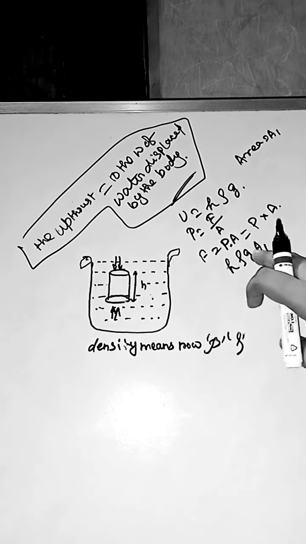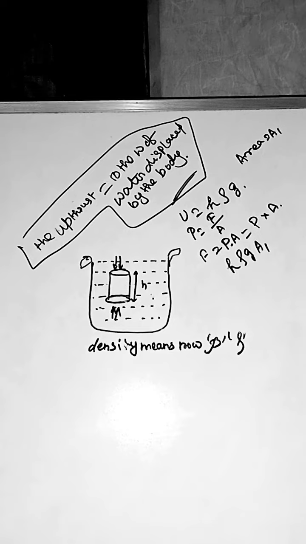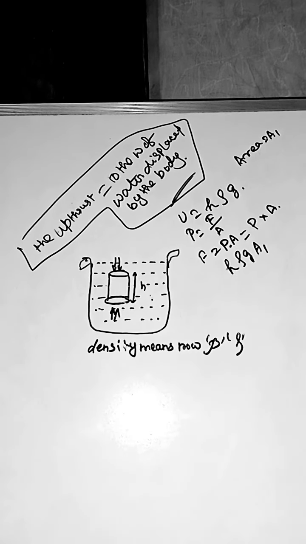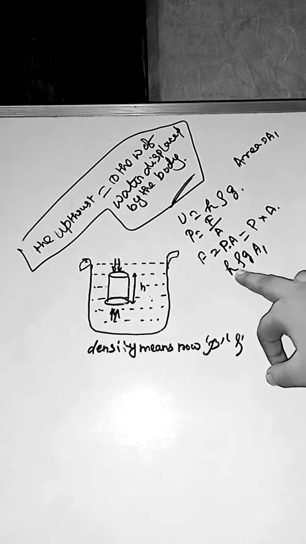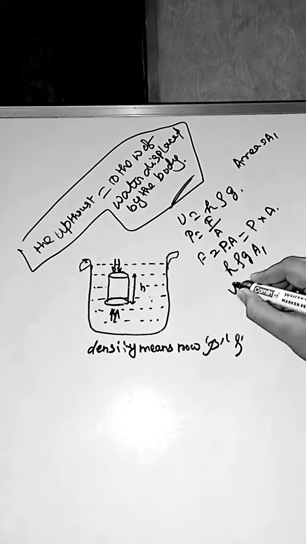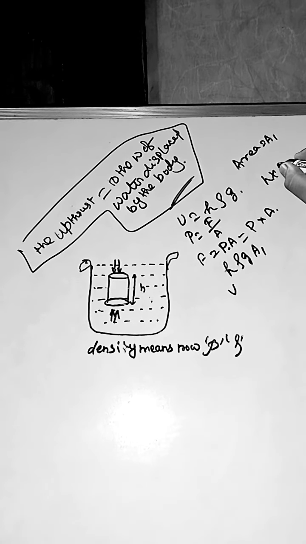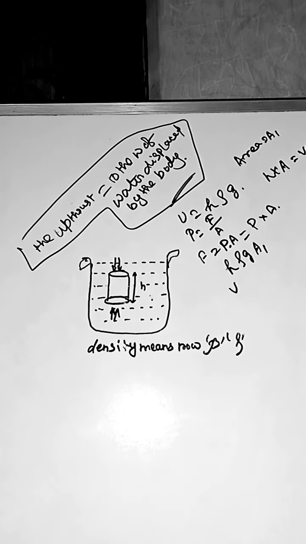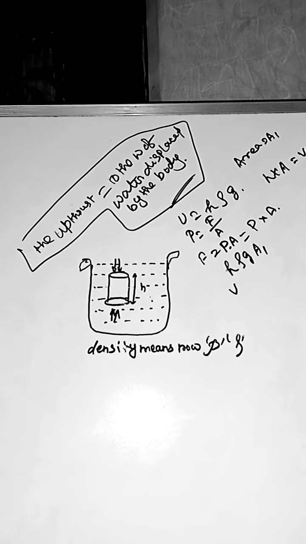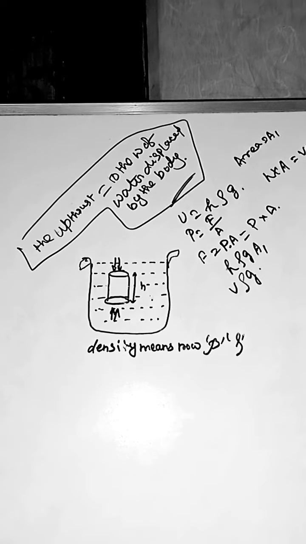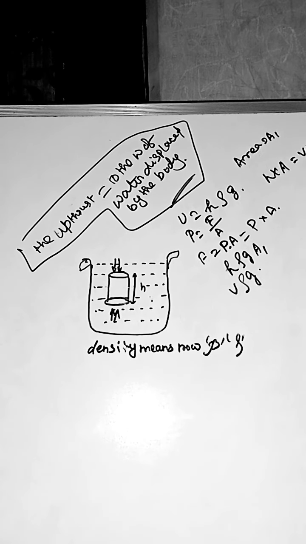After this, h rho g A1, what becomes of it? When height is multiplied with area, what do we get? Volume. Height into area, we get volume. Okay, volume rho g. May I proceed to you all?